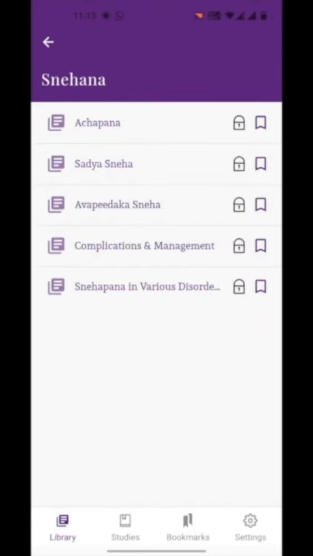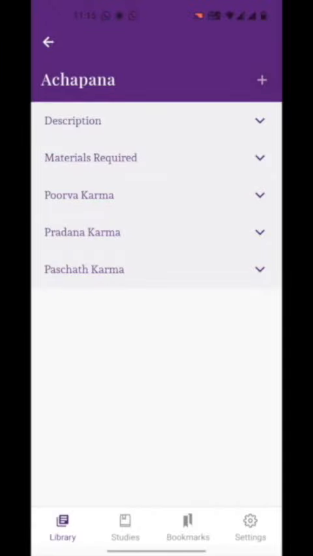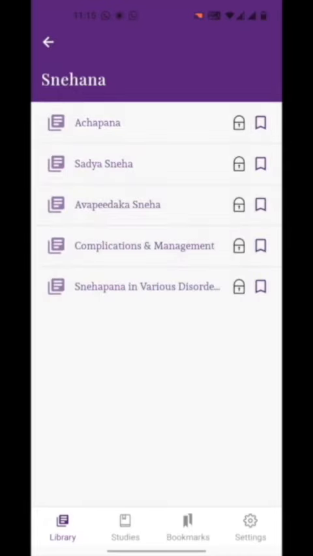Let's get into the Snehana folder. This includes sections namely Achapana, Sadhya Sneha, Avapidaka Sneha, complications and management, Snehapana in various disorders. Let's enter the subsection Achapana. This includes the following subheadings: description, materials required, Purva Karma, Pradhana Karma and Paschat Karma.